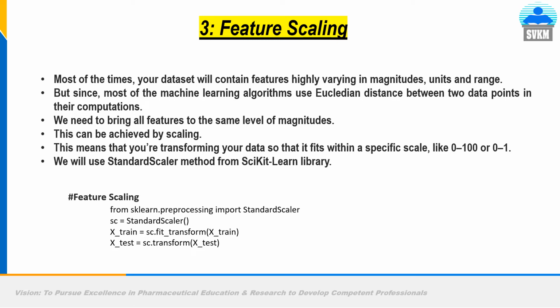That is called a feature. So we need to bring all features to the same level of magnitudes. This can be achieved by scaling. This means that you are transforming your data so that it fits within a specific scale like 0 to 100 or 0 to 1. So for this we will use the StandardScaler method from the scikit-learn library. So what is the code? Let's see. From sklearn.preprocessing import StandardScaler, sc equal to StandardScaler(), X_train equal to sc.fit_transform(X_train), and transform X_test.